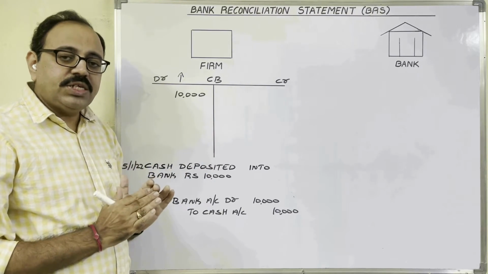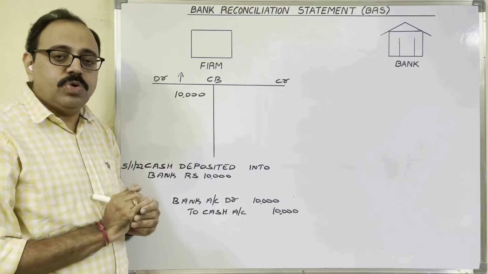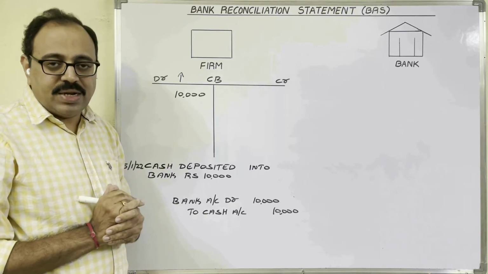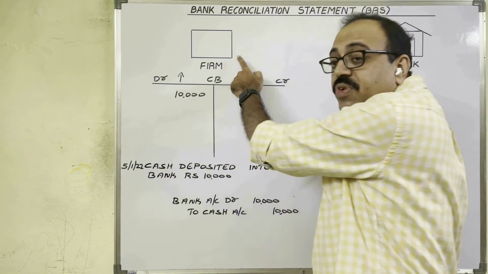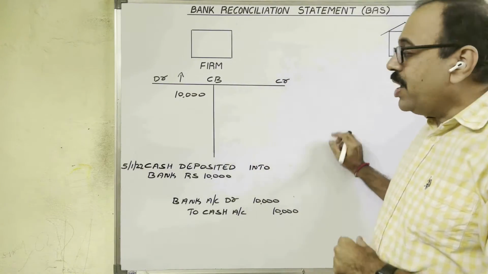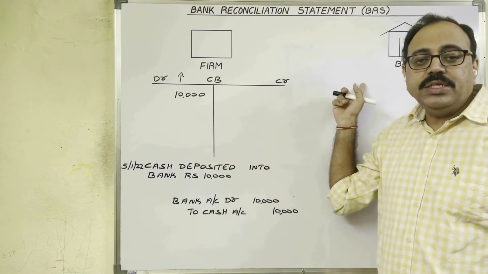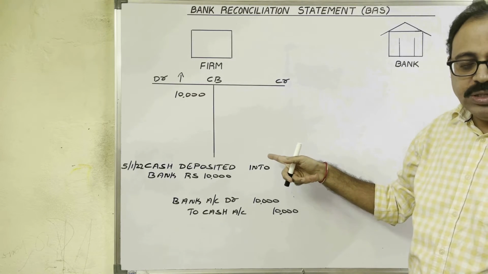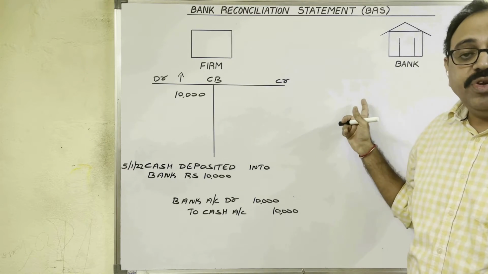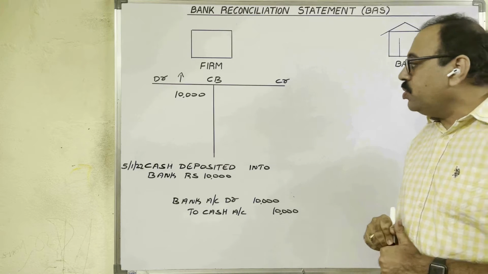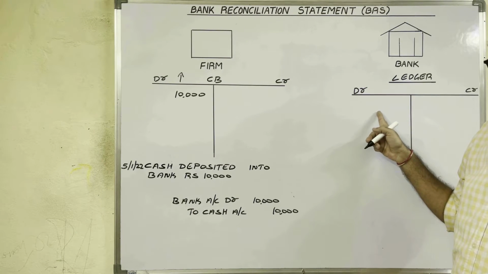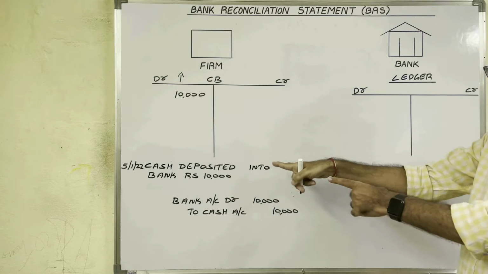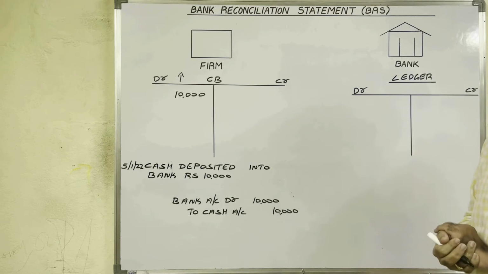The same transaction, the bank also records in its books. How does the bank record the transaction? To the banker, this firm is one customer. So like this firm, the bank maintains accounts of so many customers. In which book? Accounts we maintain in the ledger book, no? So in the ledger book, the bank maintains the firm's account, and in that account, the same transaction will be posted by the bank.